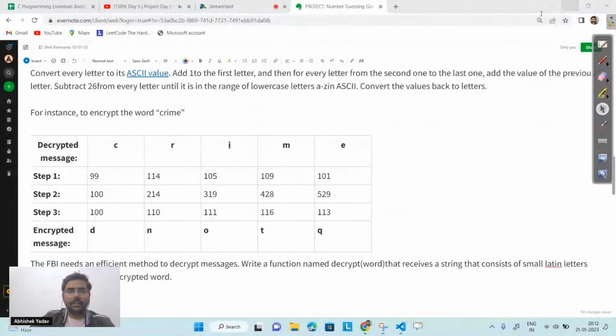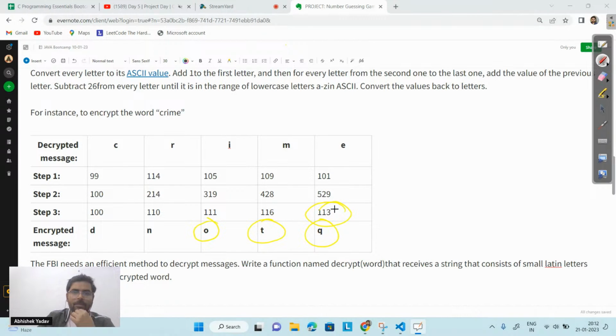The ASCII code of D is 100, the ASCII code of N is 110, the ASCII code of O is 111, the ASCII code of T is 116, the ASCII code of Q is 113.